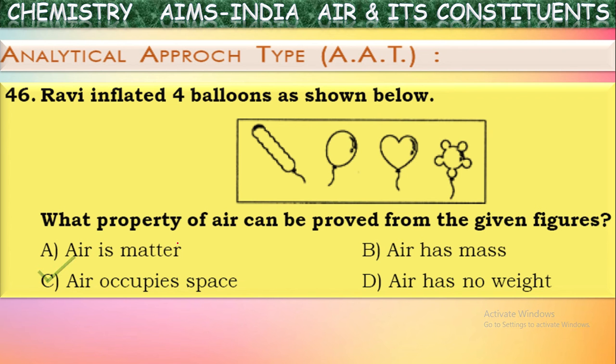From this experiment, it is proved that air occupies space. But it does not mean these other statements are incorrect. Air is matter, of course, but these statements are not proved in this experiment. From this experiment, we can prove that air occupies space.